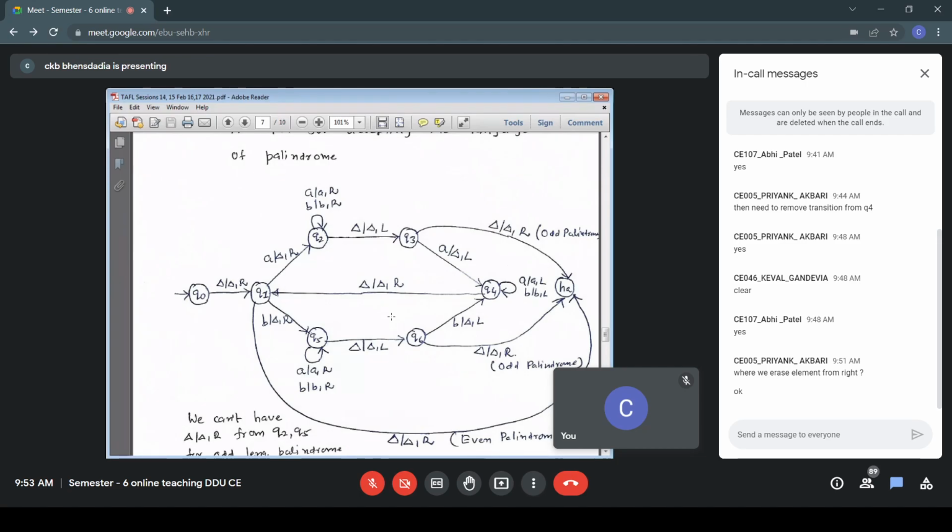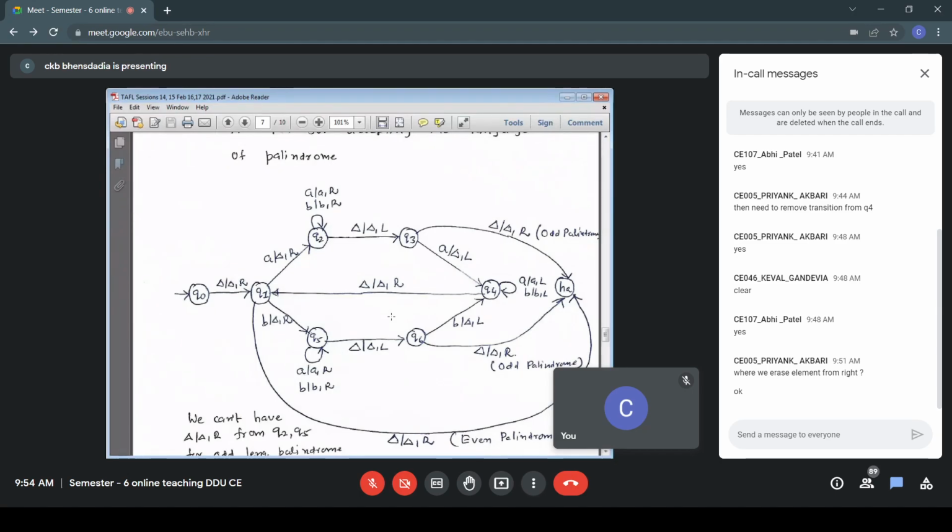It is ABBA. Coming from the left, I have made the leftmost A blank. I have skipped BBA. And because of the last move in the state Q2, A A R, I have gone to the first blank after the input. So I do blank blank L so that now I am back to the last symbol of my input string. That is the move blank blank L, transition to the state Q3. I have now started moving towards the left. Previously I was going towards the right.